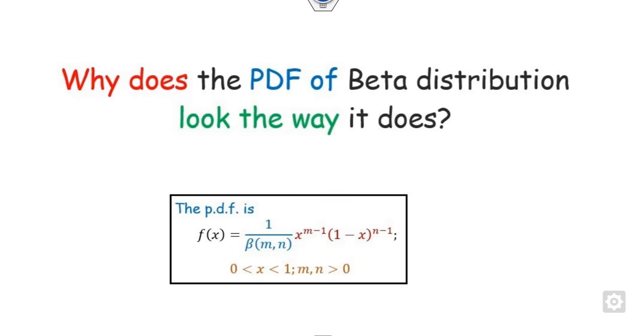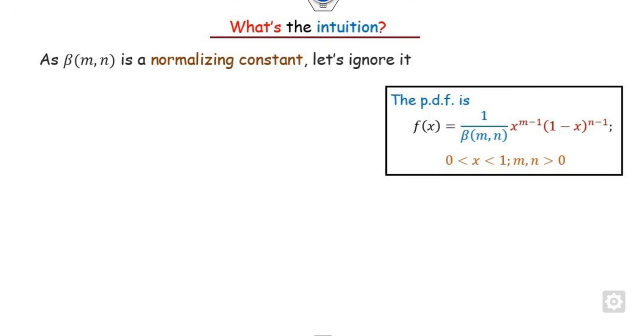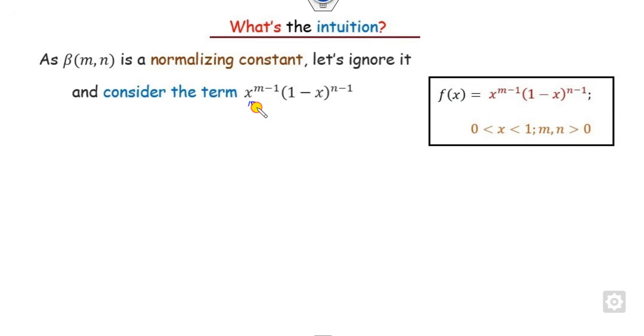Now why does the PDF of the beta distribution look like this? What is the intuition behind it? Why is the beta distribution particularly like this, and what is the physical significance? If you think about this part, look at that, this is a constant used only for normalization. So if I ignore this parameter, the remaining part will be here. Clearly it is not a PDF. It becomes a PDF only when you divide it by the beta function.